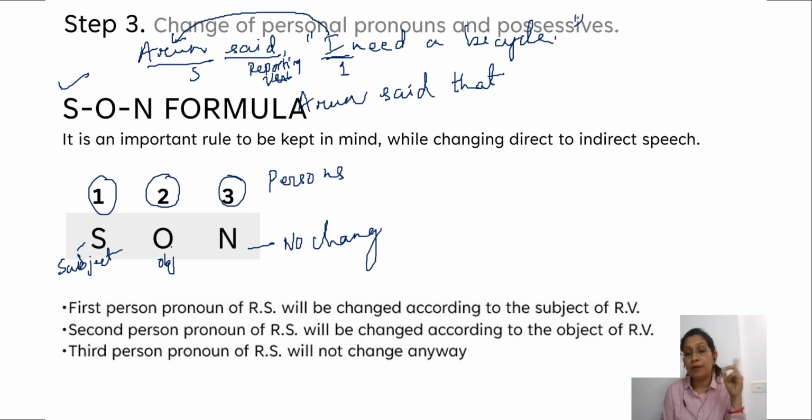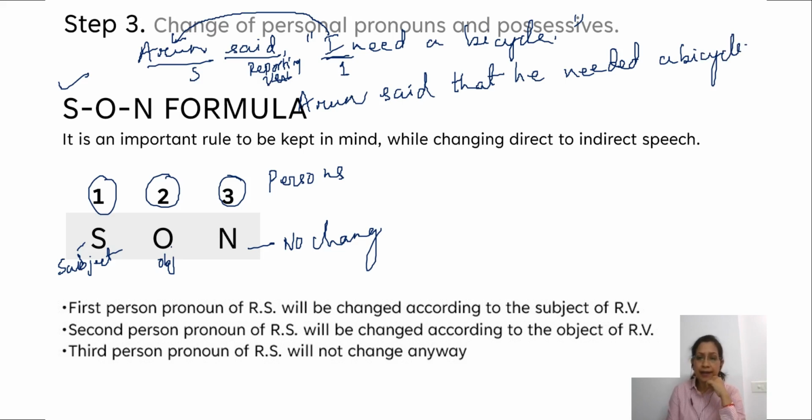So for a boy, what pronoun do we use? He. Arun said that he needed a bicycle. So I, first person, changes according to Arun, which is the subject of the reporting verb. That is the first rule of the SON formula.